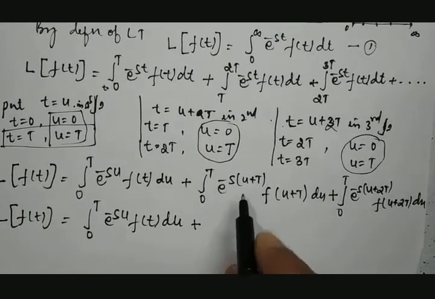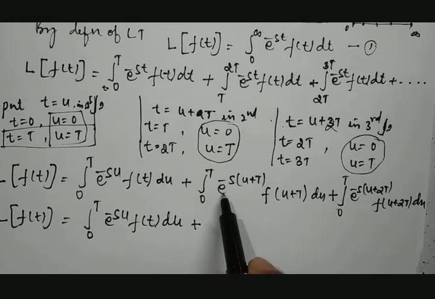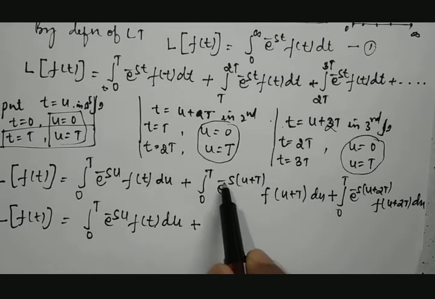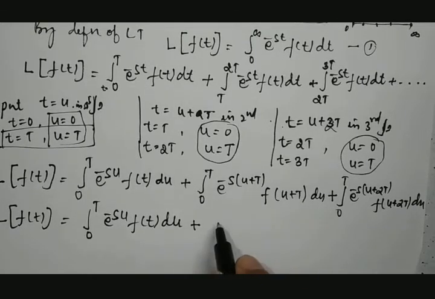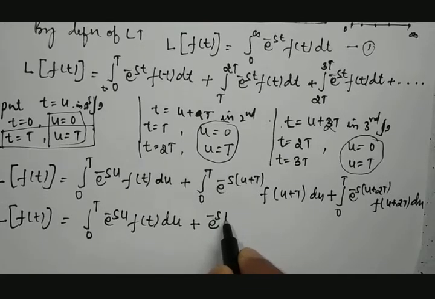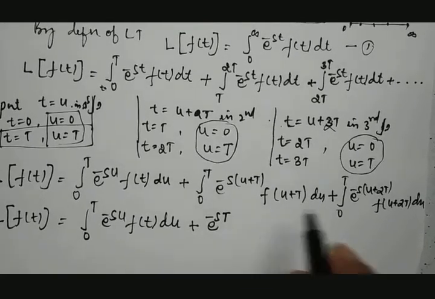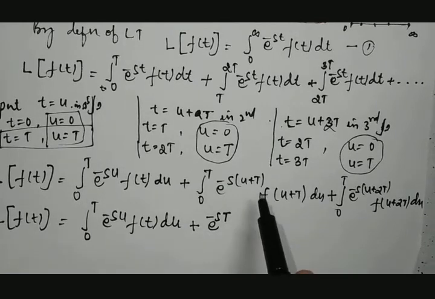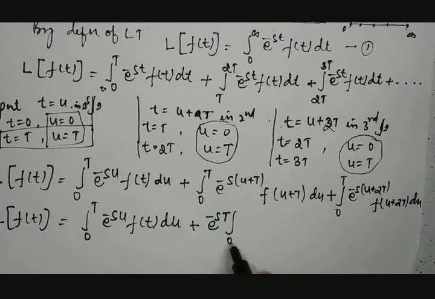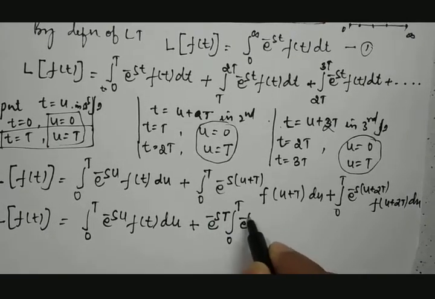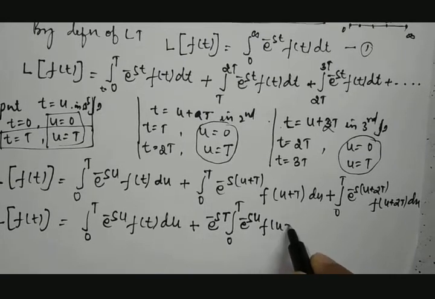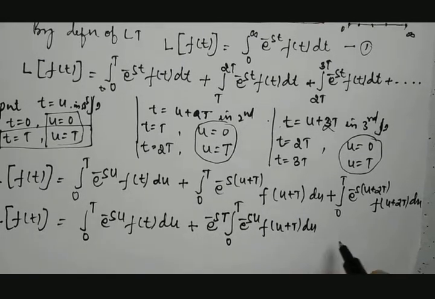Second, when we take this with mathematical indices, then it becomes e raised to minus su into e raised to minus sT. So from here I'll be taking e raised to minus sT out, because it is going to be integrated with respect to u, meaning I need e raised to minus su inside the integral between 0 to T, e raised to minus su into f of u plus T du.